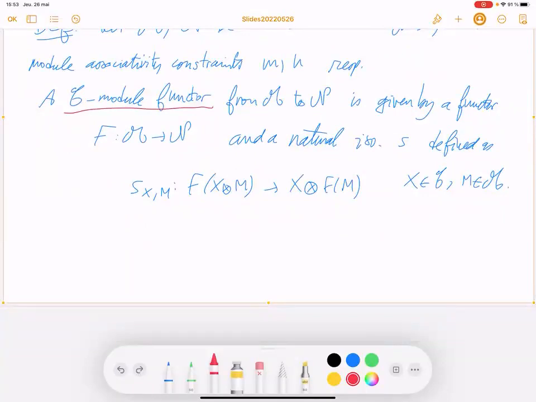So what kind of additional structure, what kind of ambiguity do you have to remove here? What kind of diagram?